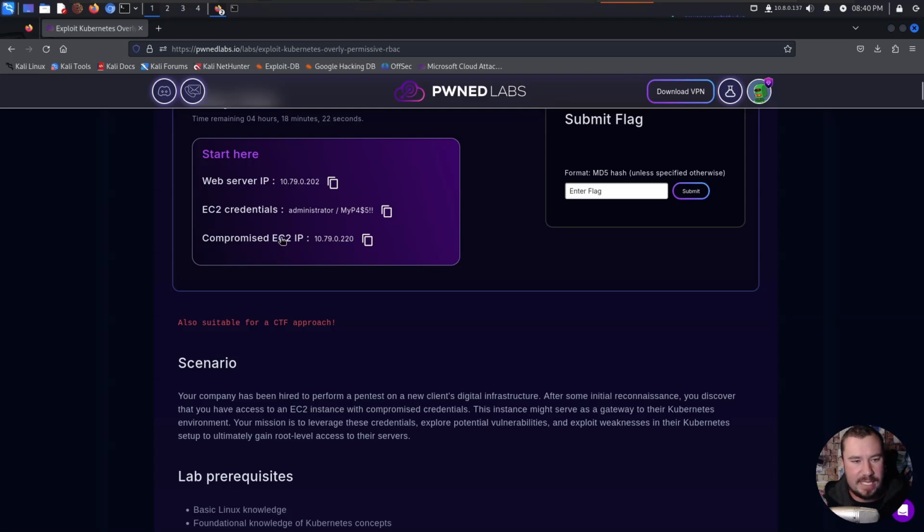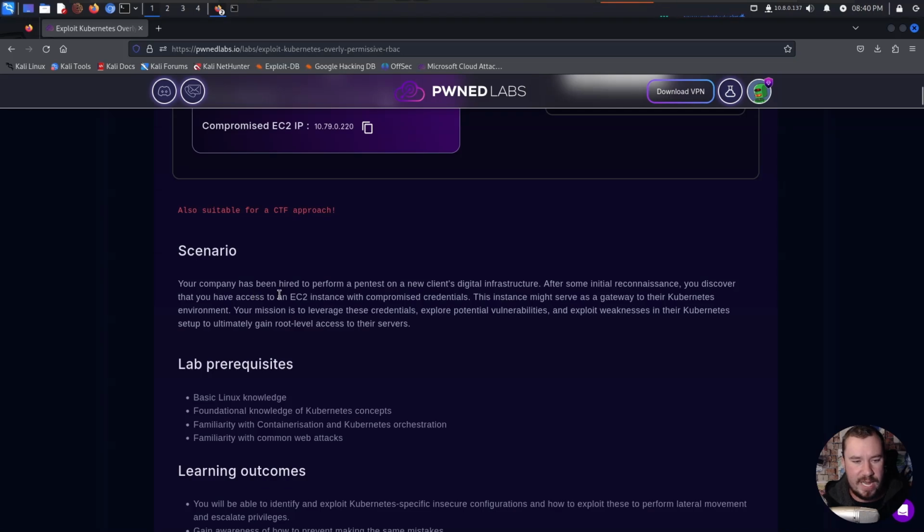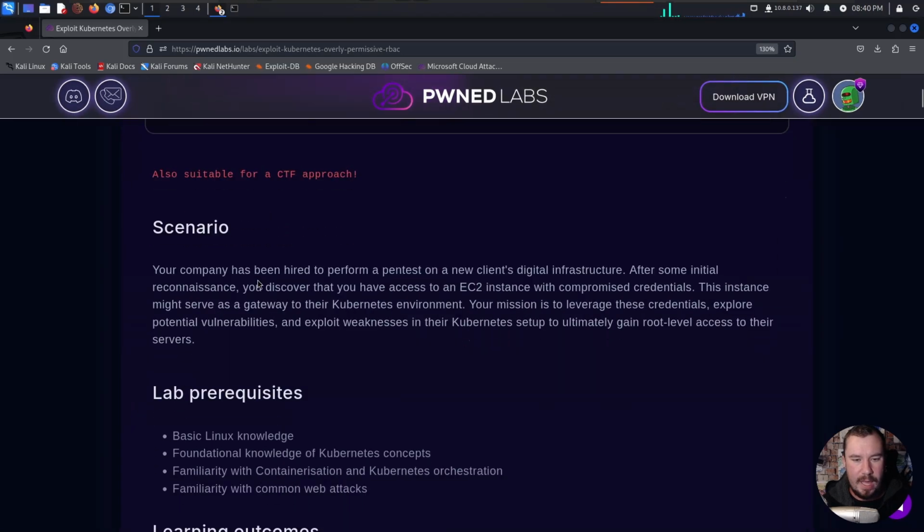So we have a compromised EC2, we have EC2 credentials for the compromised EC2, and we're given a web server IP. And let's go ahead and read through the scenario of this lab. Our company has been hired to perform a pen test on a new client's digital infrastructure. After some initial reconnaissance, you discover that you have access to an EC2 instance with compromised credentials. This instance might serve as a gateway to the Kubernetes environment. Your mission is to leverage these creds, explore potential vulns, and exploit weaknesses in their Kubernetes setup to ultimately gain root-level access to their servers.